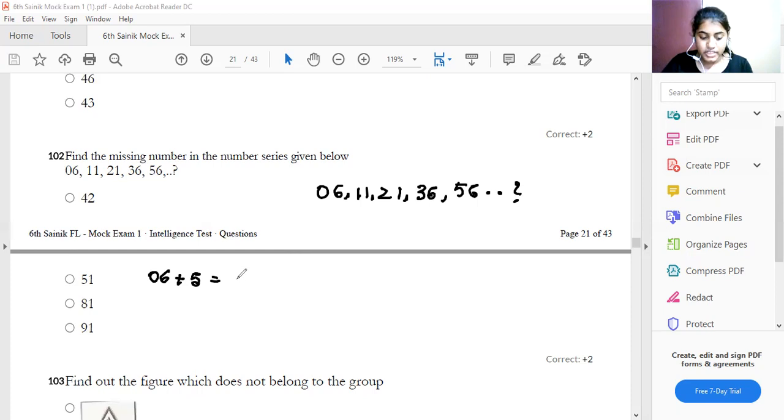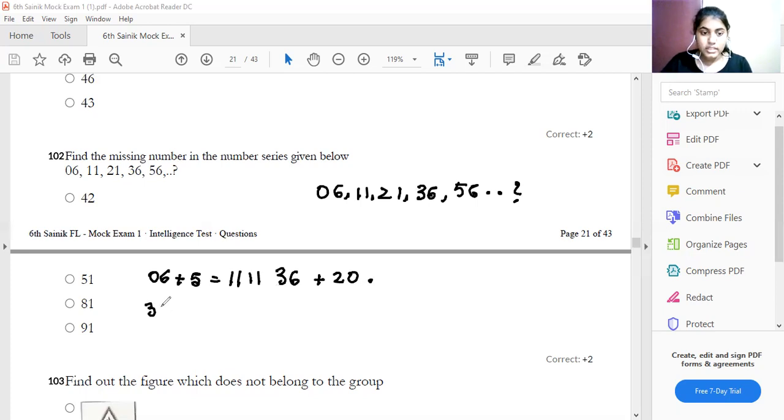It is 11. Okay, 11. 6 plus 5, it is 11. And then 11 and then 10. 11 and 11, 36 plus 20. Hence, the step is added by the number. So, let us do it in the sequence.